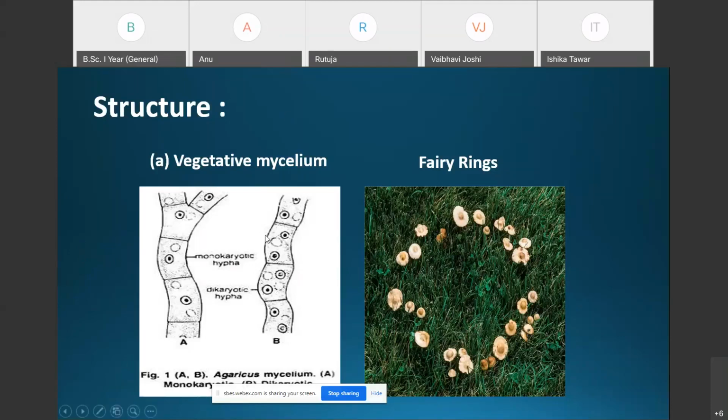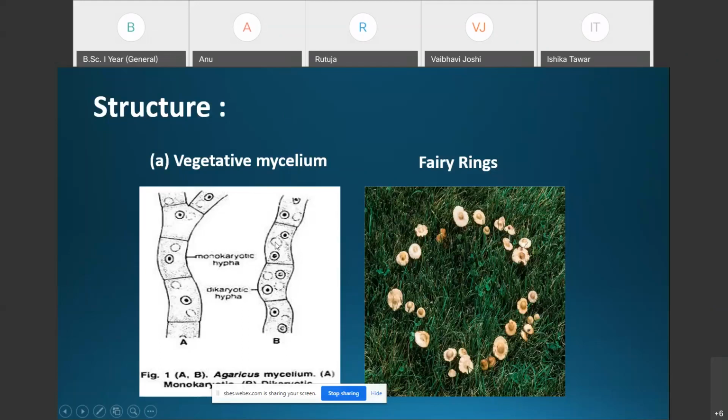Here you can see the secondary mycelium, which is dikaryotic. That means each of the cells of the hyphae has two different nuclei: one positively strained nucleus and another negatively strained nucleus.